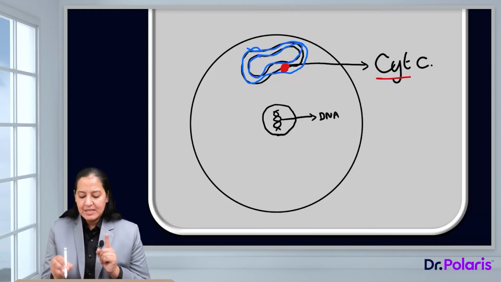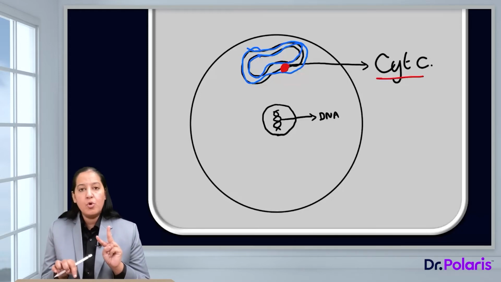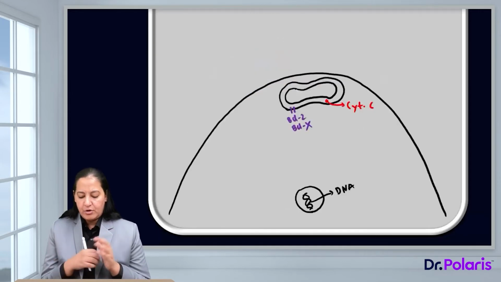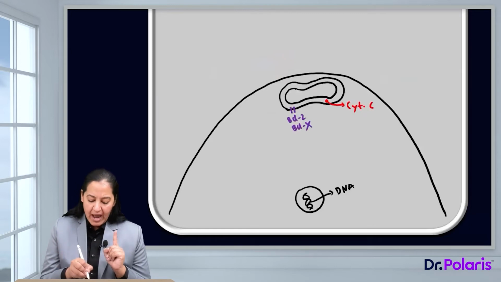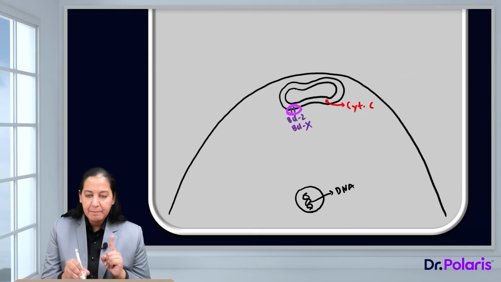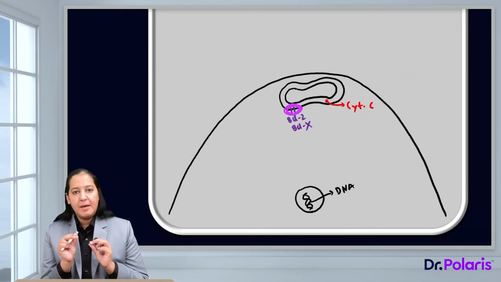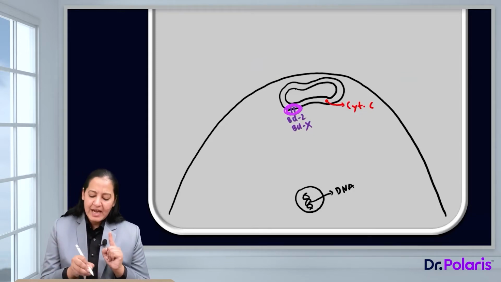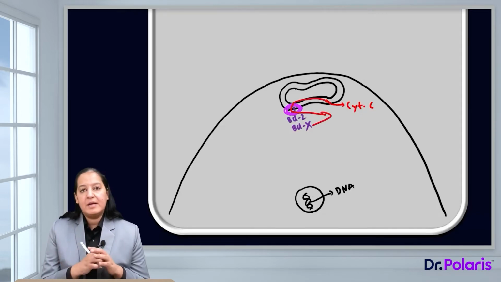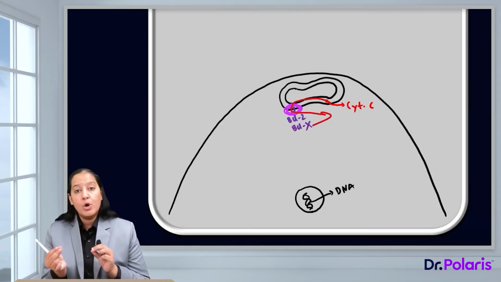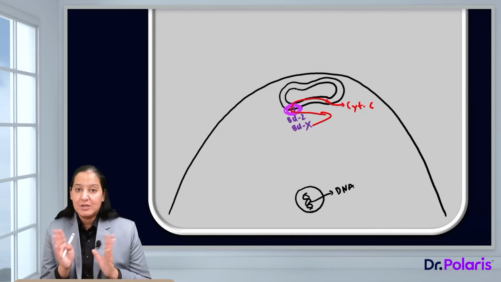So till now, cytochrome C is present inside only, between the two membranes of the mitochondria. Now see this diagram, the zoomed version of the same. The mitochondria have a permeability, you can say this is the gate, the door. So why is cytochrome C not leaking out of this door? There are two guards. These are two proteins which close the door, inhibit the permeability, and prevent cytochrome C from coming out normally.